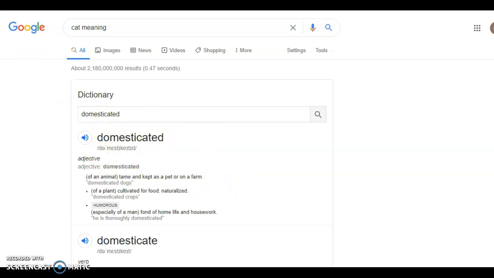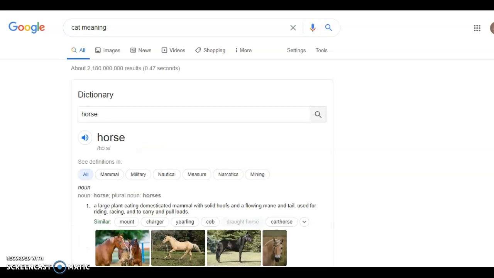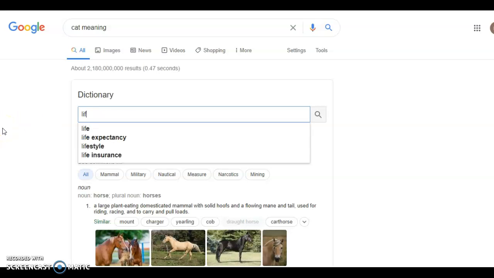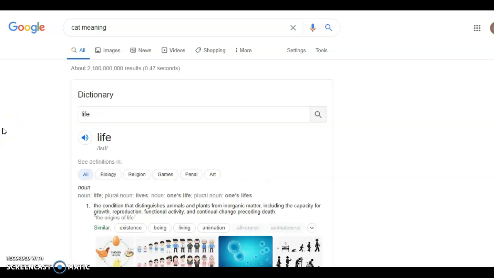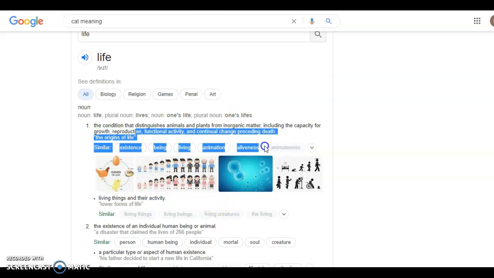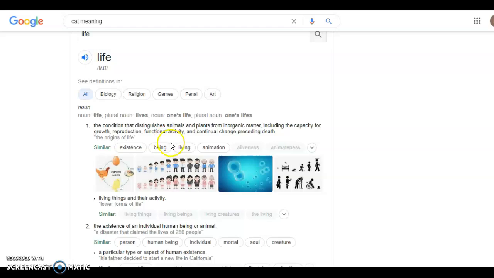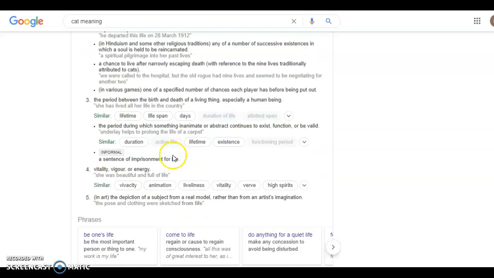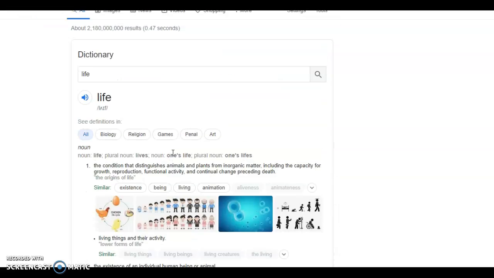Let's go back. So what else should we know? Let's see. Okay, let's do just a casual word. It's the condition that... wow, there is so much description for life. Okay, life. Yep, we're doing life, and that was so much.